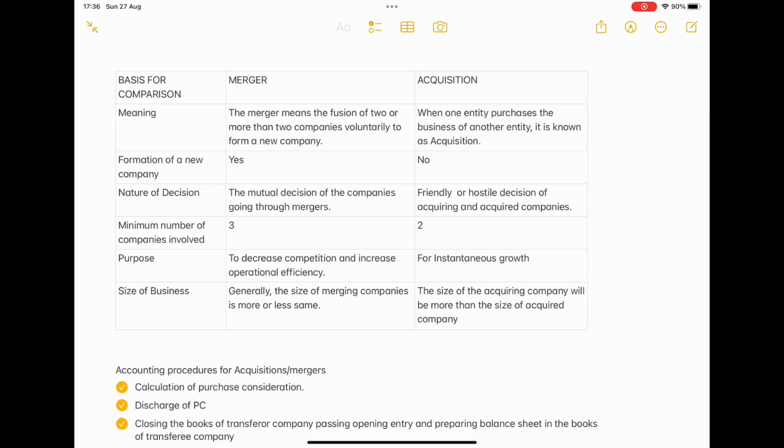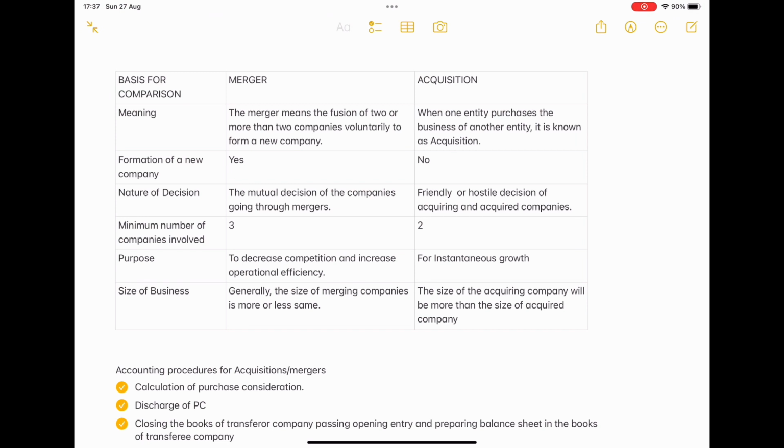Yes. Next point, minimum number of companies involved. In mergers, there should be a minimum of 3 companies to start. For example, A, B and C are going to merge together and form a Z company, like that. In acquisition, one company is going to acquire only one other company, so only 2 companies are involved.